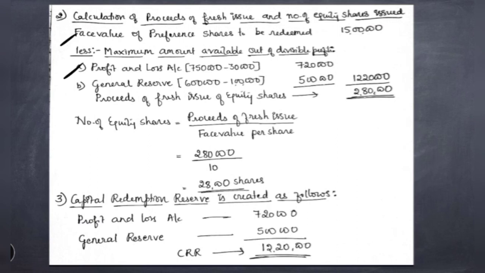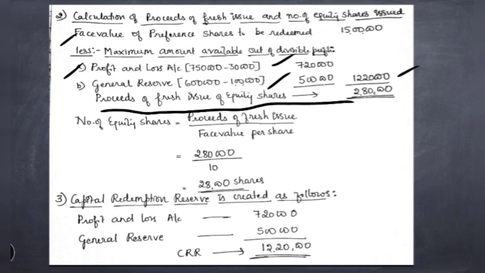So the remaining balance available out of the profit and loss account is only 7,20,000. Then coming to the second adjustment, that is general reserve, there was a balance of 6 lakh, but 1 lakh should be maintained as a minimum balance. Only the remaining 5 lakh will be free, which will be available for redemption purpose. So now when you add these two balances, the total balance available as a maximum out of the divisible profit is 12,20,000.